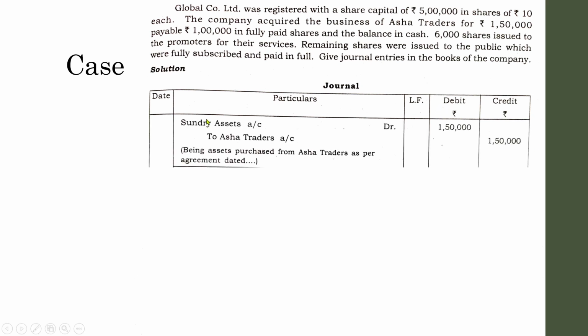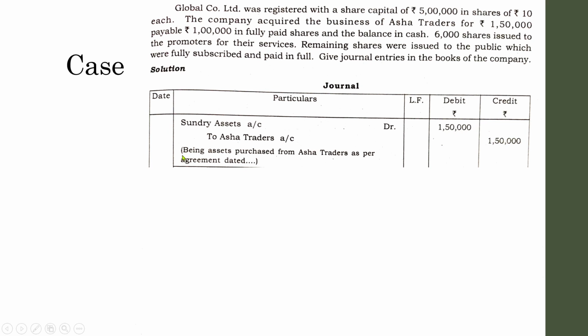So the entry will be, whenever you purchase an asset from a certain person, the entry will be assets account debit to party. Here, from whom have we purchased the assets? Asha Traders. So sundry assets account debit to Asha Traders. What was the value of the assets? 1,50,000. So write down 1,50,000 and don't forget to write down the narration.